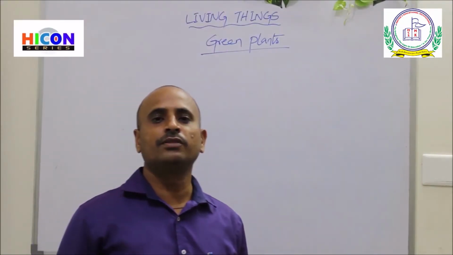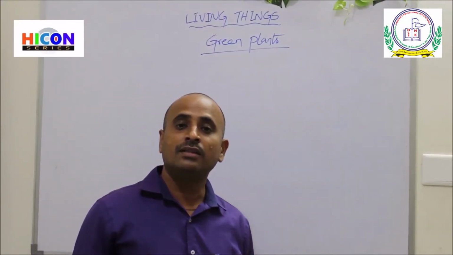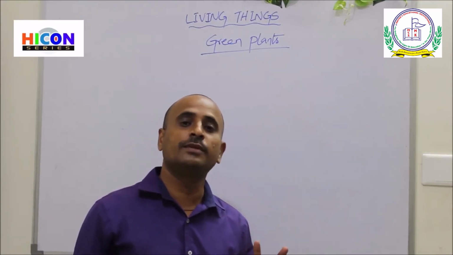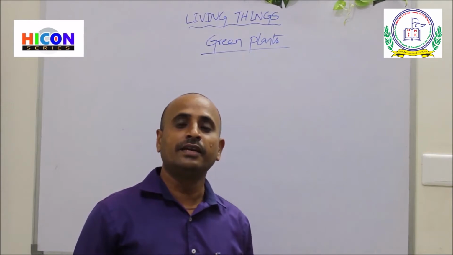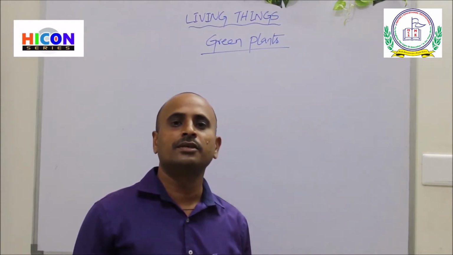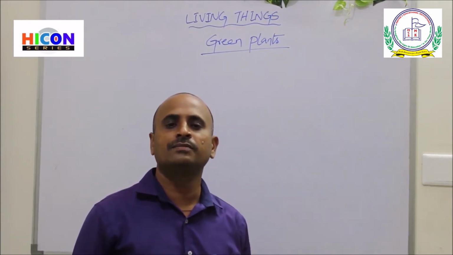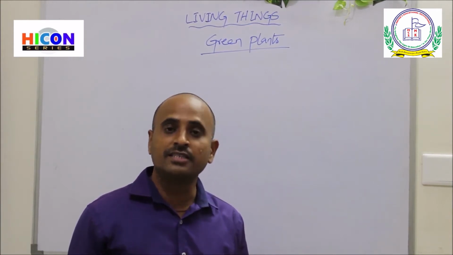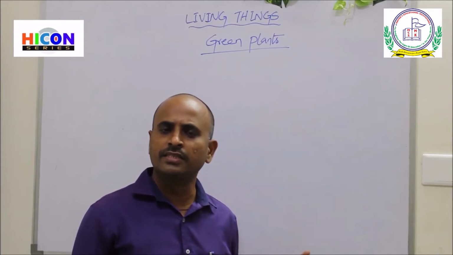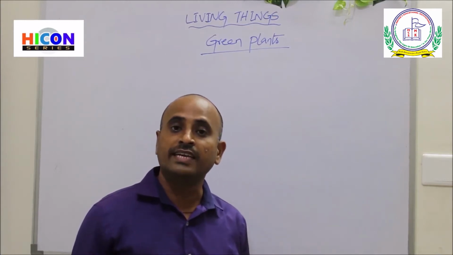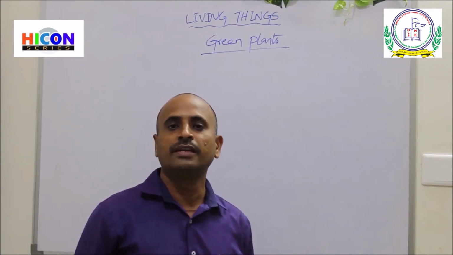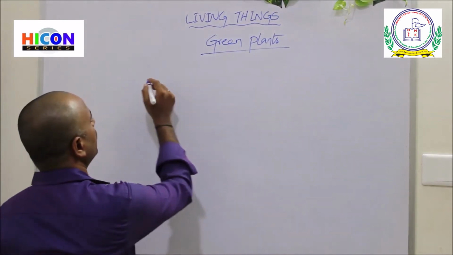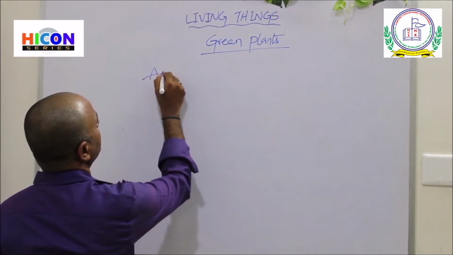In the previous episode we learnt about the different types of terrestrial plants. There are 4 types of terrestrial plants: plants of plains, plants of hilly areas, plants of marshy areas, and desert plants. In this episode we will learn about the second type of plants, that is aquatic plants.